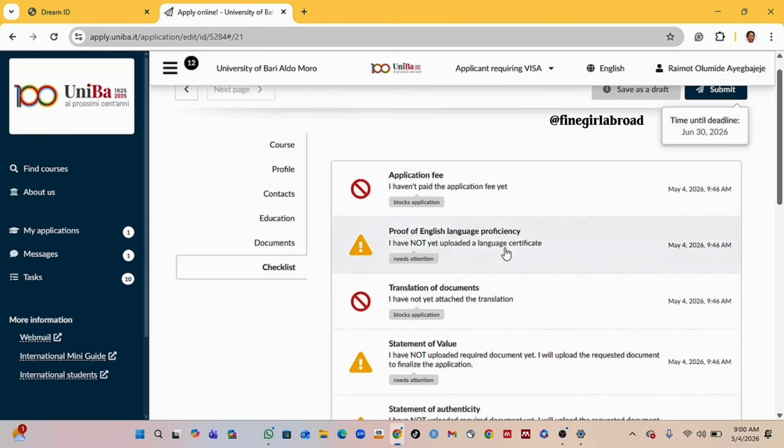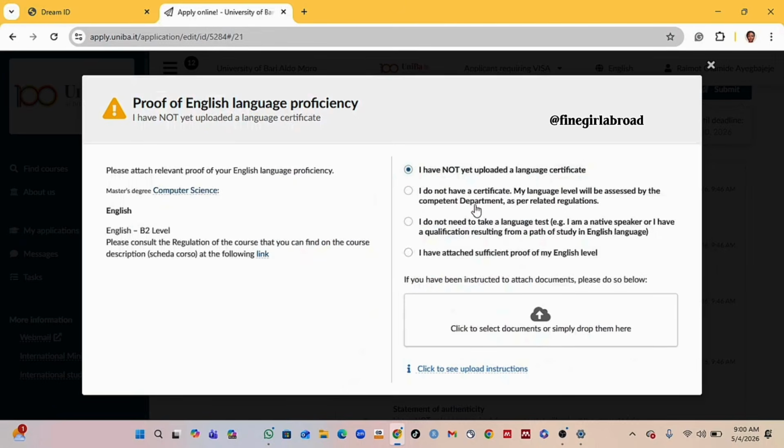So for proof of language certificate, let's look at what we have here. So these are the options that we have. I do not have a certificate. I do not take a language certificate. I have sufficient proof of my English language. So if you are using a proficiency certificate, you click on here, you first upload your proficiency certificate here, then you click on I have attached sufficient proof of my language certificate here.